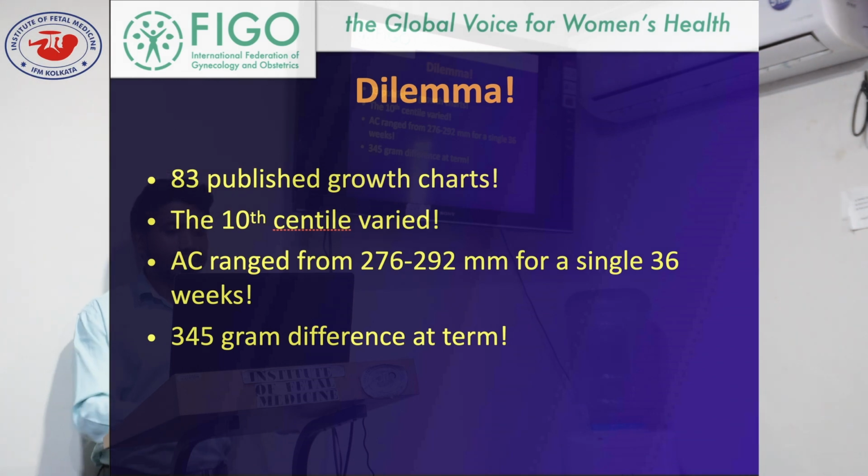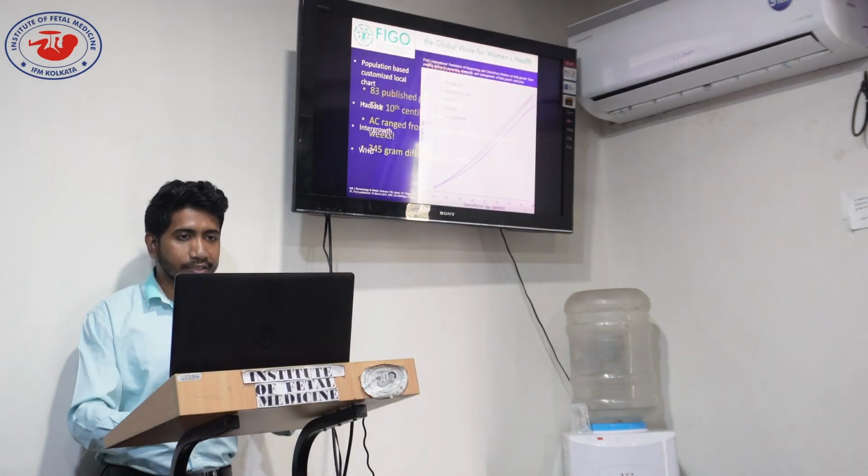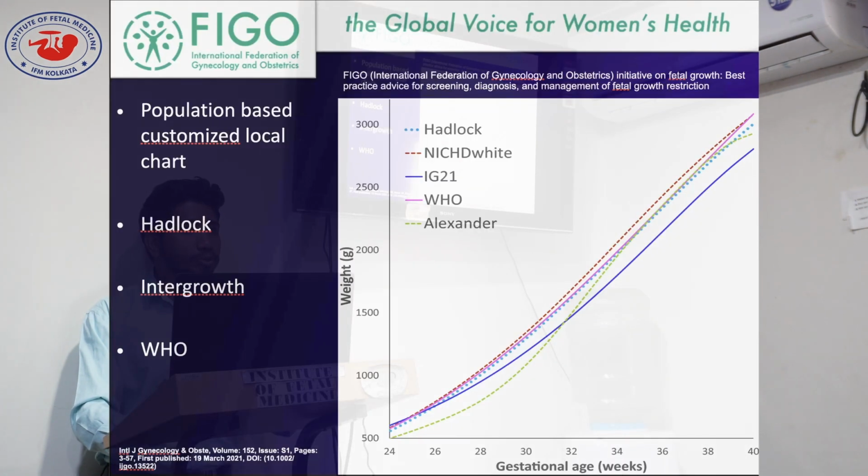So in a certain growth chart, 276 millimeters is the cutoff written in the nomogram for a single 36 weeks. So the SGA, that is the 10th centile, I have already told. So this is underdiagnosed, and in case of 292 millimeters it is overdiagnosed. Okay, so this shouldn't be. So what growth chart should we take? There are several growth charts: population based customized local charts, Hadlock growth charts, Intergrowth 21 charts, WHO growth charts, and this right sided graph shows that almost each and every growth chart has almost equal growth curve.